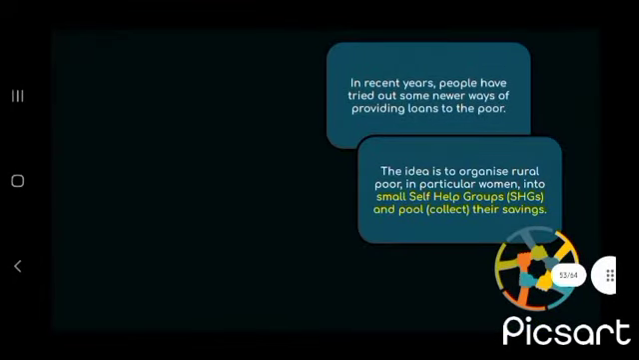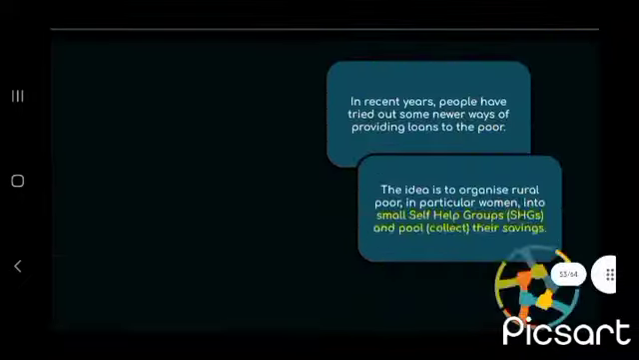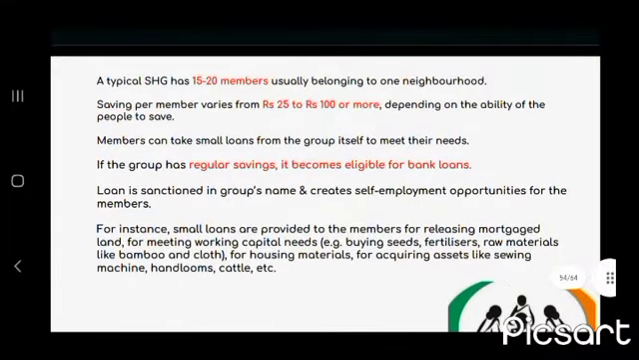In recent years, people have tried out some newer ways of providing loans such as SHGs, self-help groups that pool their savings. A typical SHG has 15 to 20 members, and savings per member vary from rupees 25 to rupees 100 depending on the ability to save. And if the group has regular savings, it becomes eligible for bank loans. Loan is sanctioned in the group's name and creates self-employment opportunities for the members.